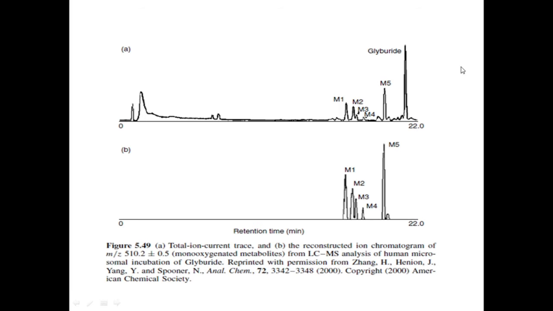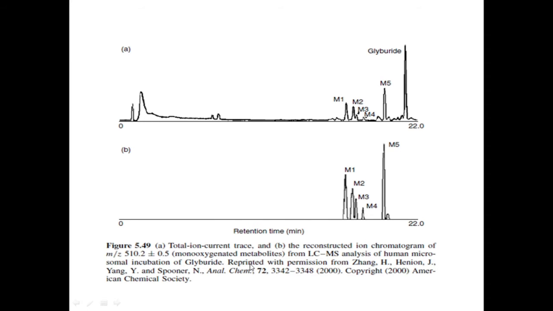Here, in figure 5.49, A is the total ion current trace, and B is the reconstructed ion chromatogram of mass to charge 510.2 plus or minus 0.5, the monooxygenated metabolite. This is for the monooxygenated metabolite from LCMS analysis of human microsomal incubation of glyburide.